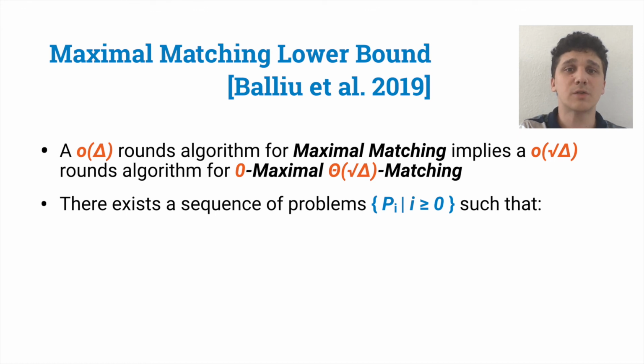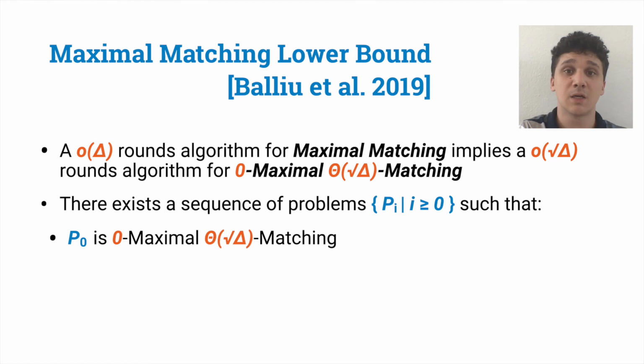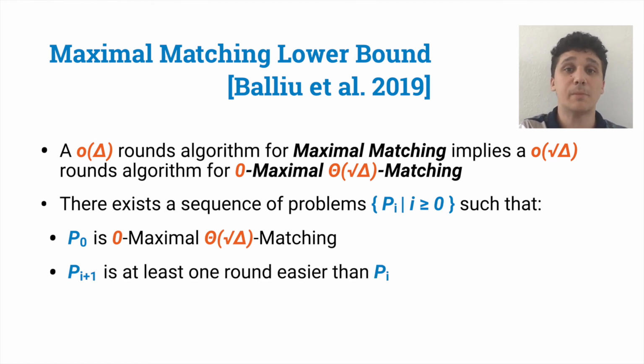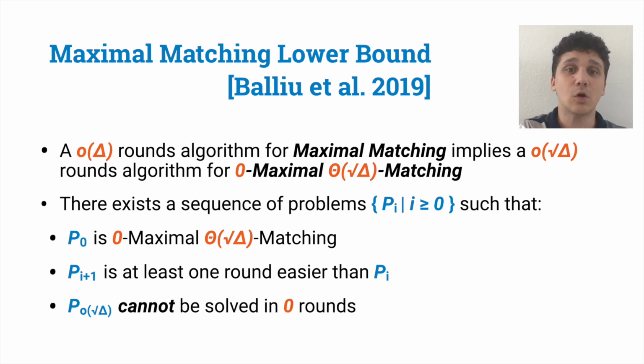Then, the round elimination technique is applied by showing that there exists a sequence of problems Pi, such that P0 is the zero maximal root-delta matching, Pi+1 is at least one round easier than Pi, and that P_o(root delta) cannot be solved in 0 rounds, implying that zero maximal root-delta matching cannot be solved in o(root delta) rounds, and thus implying that maximal matching cannot be solved in sublinear-in-delta rounds.